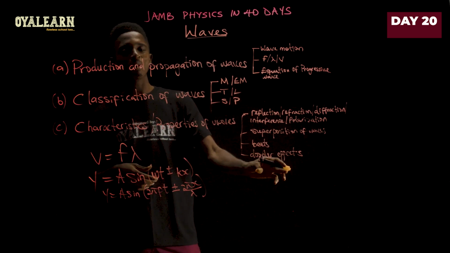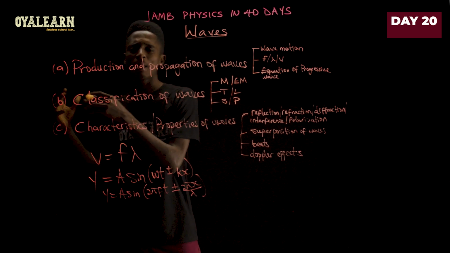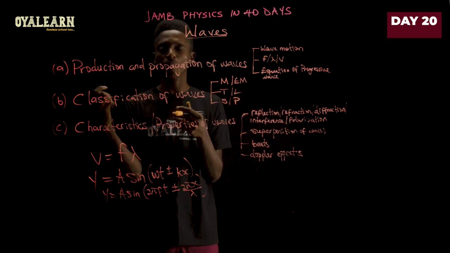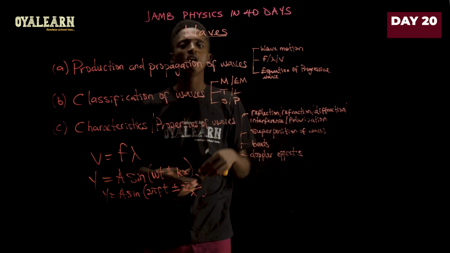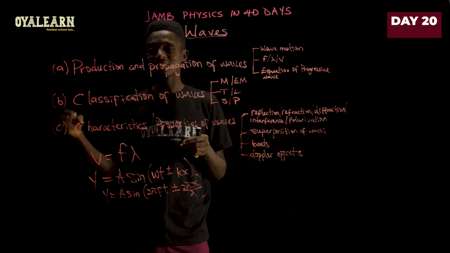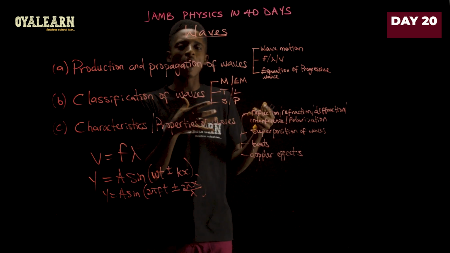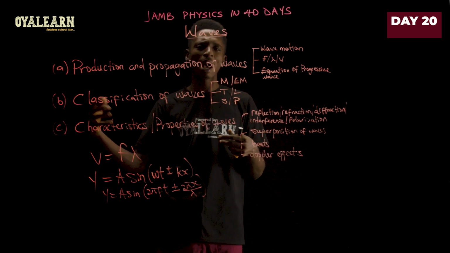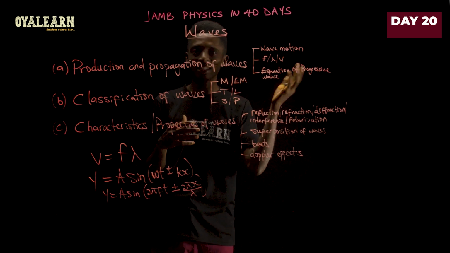You should also be able to explain the Doppler effect, which is what you experience when a sound wave is in motion. Either the observer is stationary while the source is in motion, or the observer is moving while the sound source is stationary, or both of them are moving. It's just like what happens when you are by the road and an emergency truck is coming by with the siren blaring loudly.